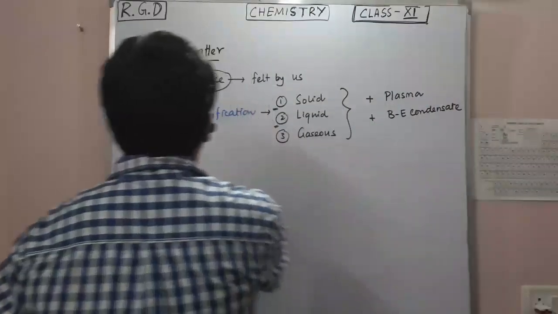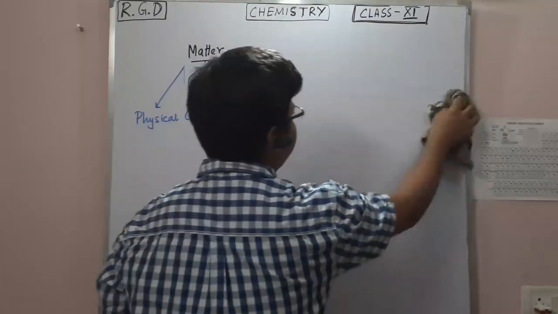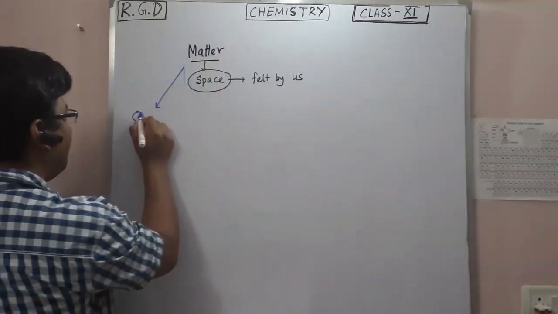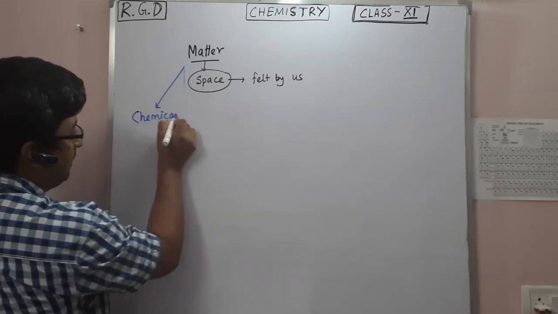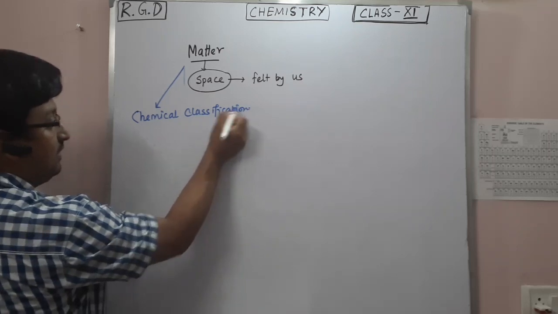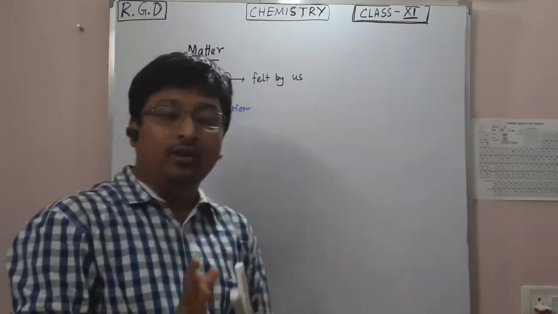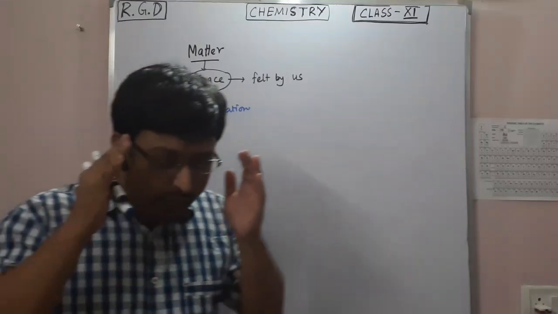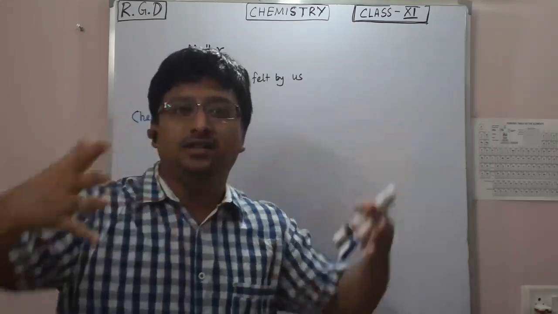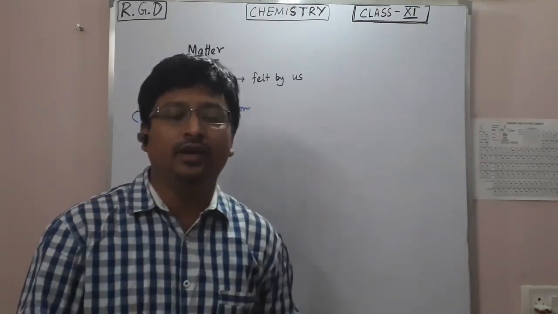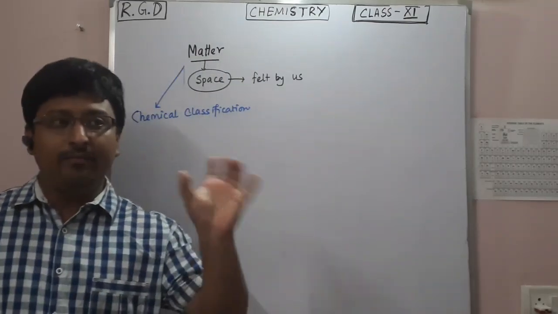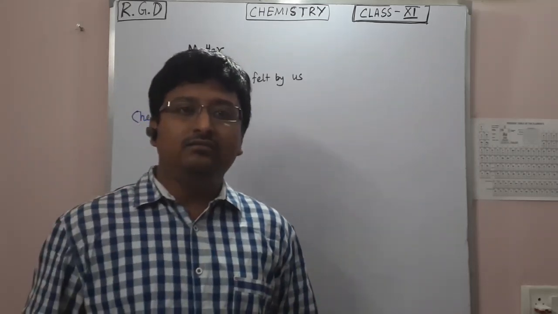Now, if we talk about the chemical classification, that means what molecules and elements are present, what its internal structure or internal composition is. Like we are internally composed of cells, carbohydrates, proteins, fats. Like this, if you classify matter, how can it be classified?